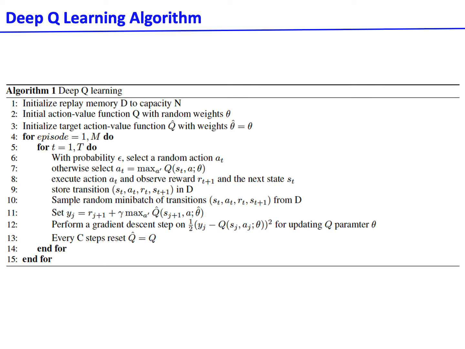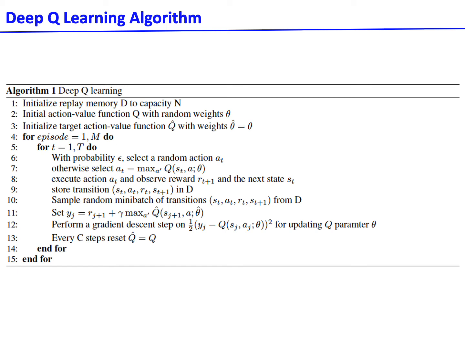Here we describe the deep Q learning algorithm. DQN is an offline training algorithm. Thus, we first initialize the replay memory buffer D to a capacity N, and then the action value function Q is randomized with weights theta. We initialize another target action value network Q with the same weights.